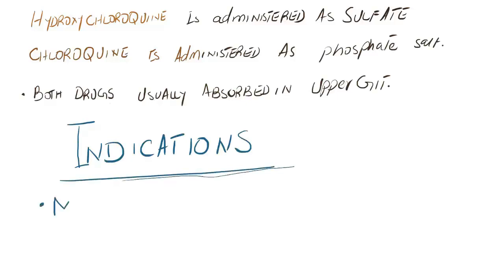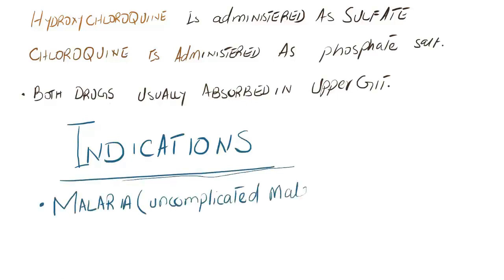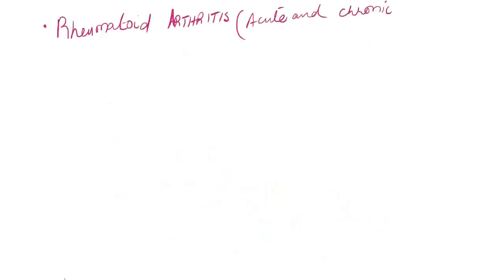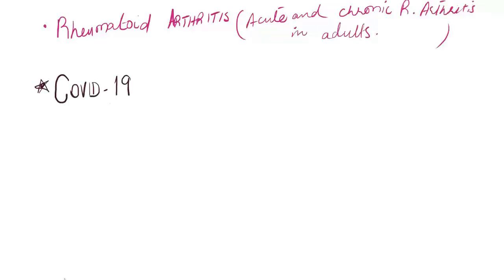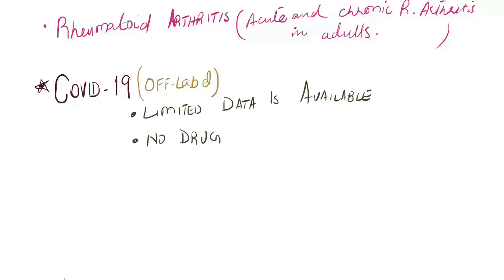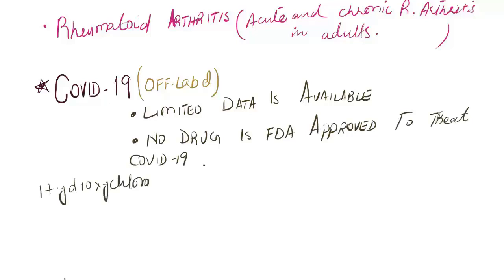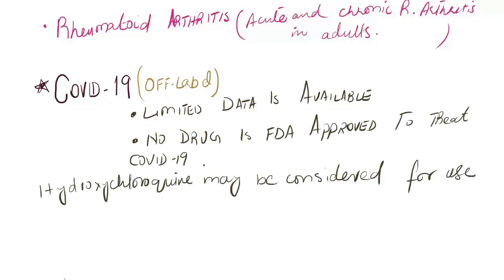Now the indications of hydroxychloroquine: it is used in malaria for uncomplicated malaria, and in lupus erythematosus for the treatment of chronic discoid lupus and in SLE. And number 3 is rheumatoid arthritis, for acute and chronic rheumatoid arthritis in adults. Then for COVID-19, as an off-label drug, limited data is available and no drug is FDA approved to treat COVID-19. Hydroxychloroquine may be considered for use as part of an investigational protocol for COVID-19 patients.